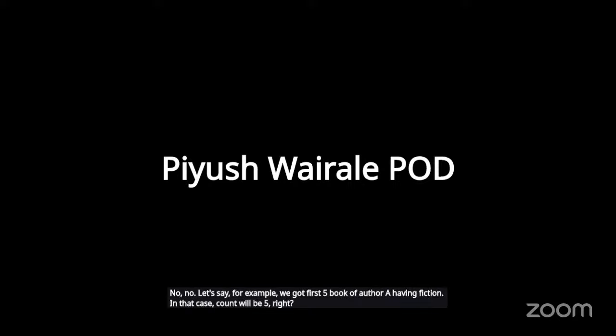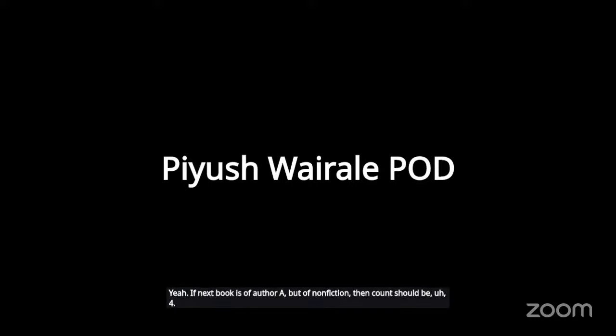Okay, but the logic is that if the first condition is false, it means the genre is not equal to fiction, so it can be of author A also. No. Let's say, for example, we got the first 5 books of author A having fiction. In that case, count will be 5, right? Then the next book is of author B, then count will become 4, right? That is not correct. Oh yes, yes. If the next book is of author A but of non-fiction, then count should be 4. But we have to check for the same author. Okay.